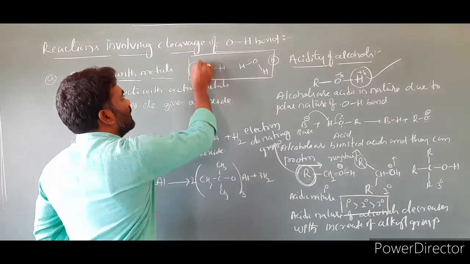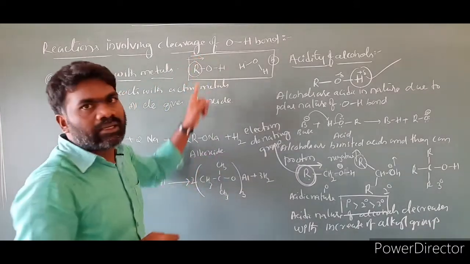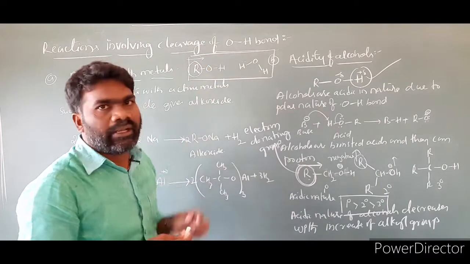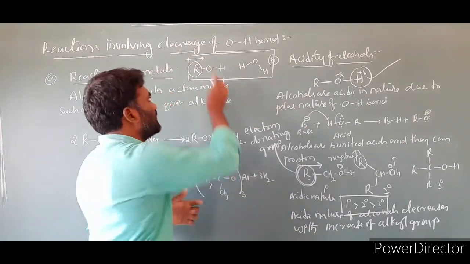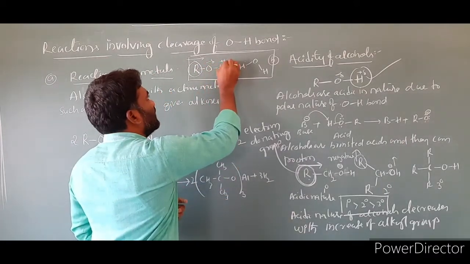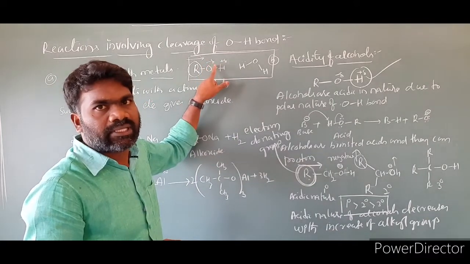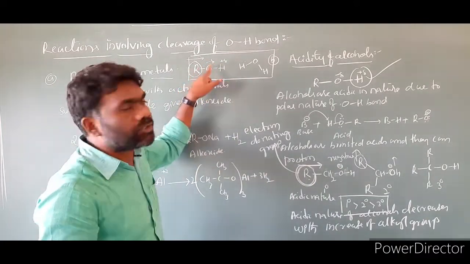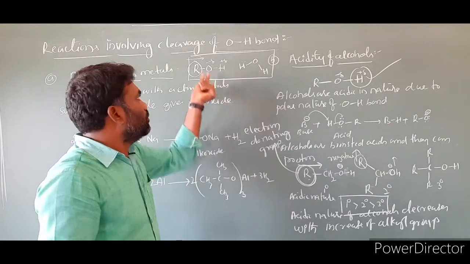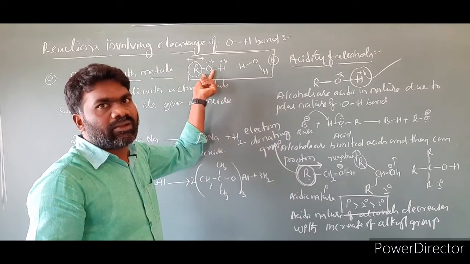An alkyl group is an electron-donating group. Electrons are donated toward the oxygen. Oxygen already has a partial negative charge, but the alkyl group donates some more negative charge. As a result, a greater amount of negative charge is present on the oxygen.